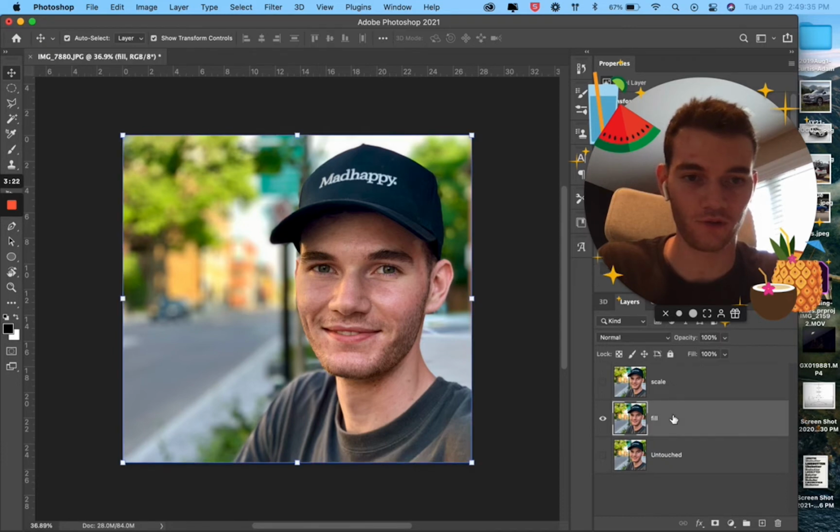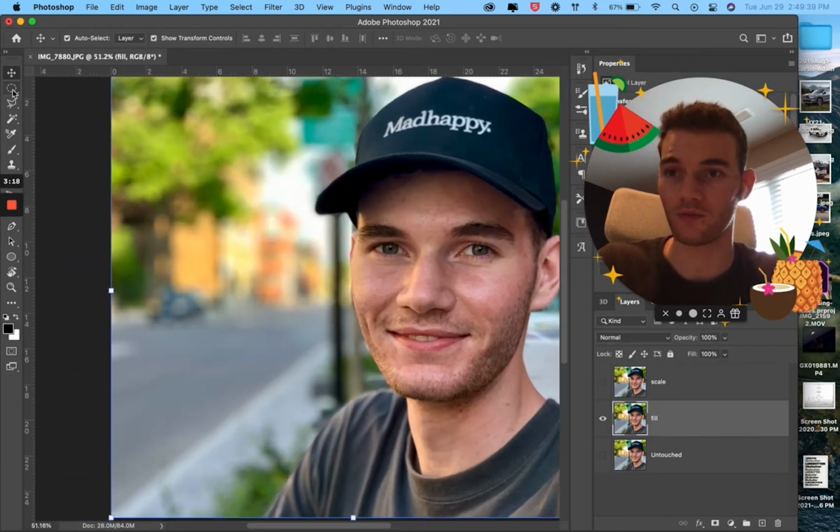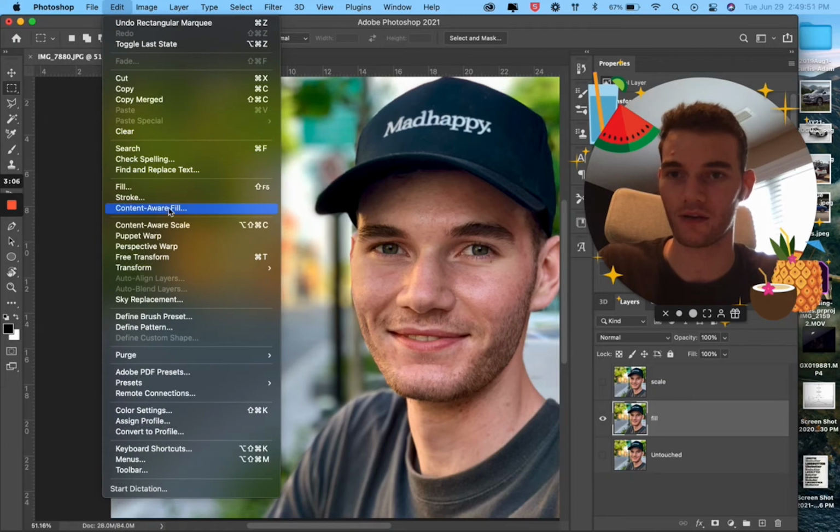So first we're going to do fill. So let's just say we have this little car here. What you want to do is make a selection. You can use your lasso tool, rectangular tool, whatever you want to do. You just want to make a little selection. So we take our car there, and then within the car, you click on your layer that you want to be on. You can do edit, and then you can do content aware fill.